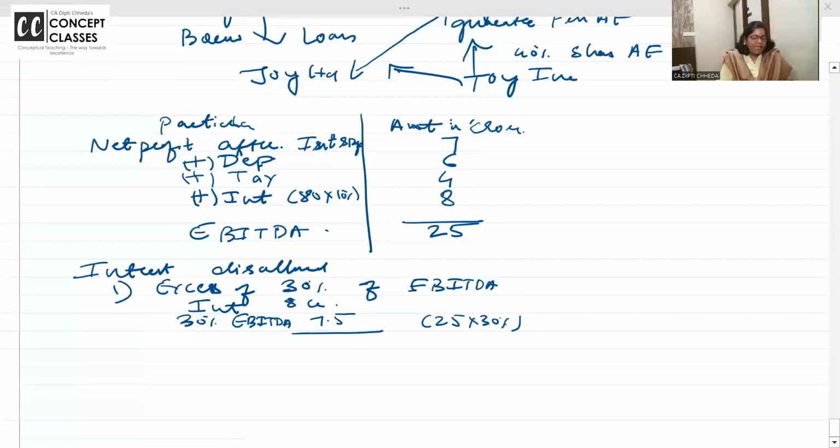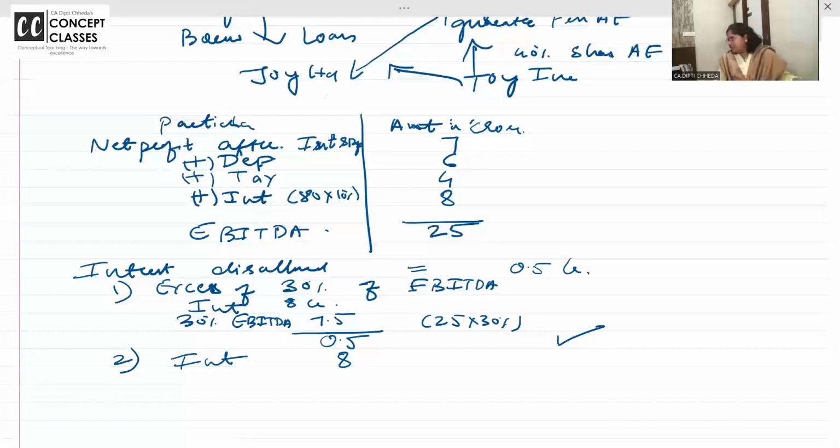So how much is the excess interest which is going to be disallowed? 0.5. 30% of IBDA से जो भी ज्यादा इंटरेस्ट आपने दिया है, if paid 8 crores interest, whereas 7.5, the 0.5 is disallowed. So obviously 0.5. How much interest is disallowed? 0.5 crore is the answer.